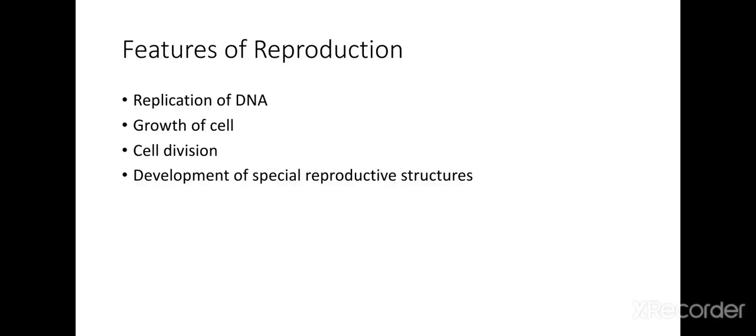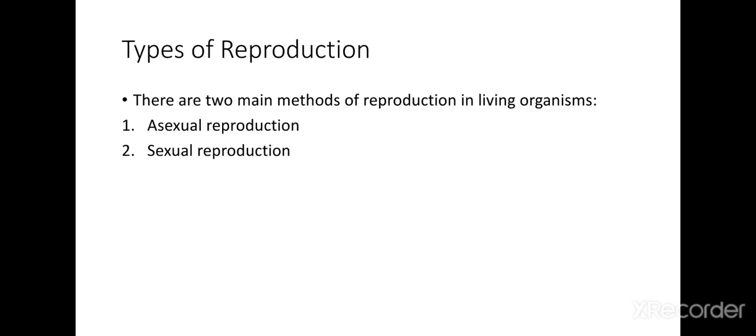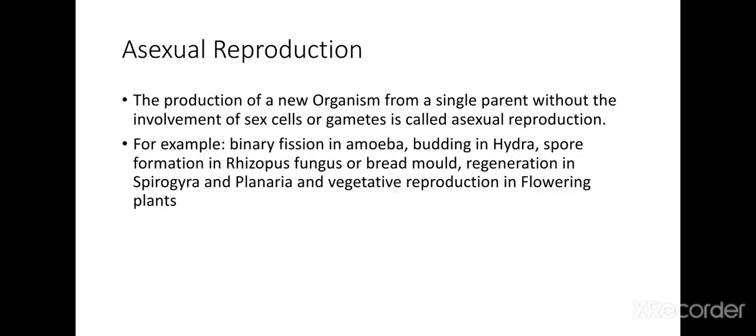All right. Next, we have different types of reproduction process. There are two main methods of reproduction in living organisms. They are asexual reproduction and sexual reproduction. Now we will be discussing these two modes of reproduction one by one in detail. So let us first discuss the asexual mode of reproduction.